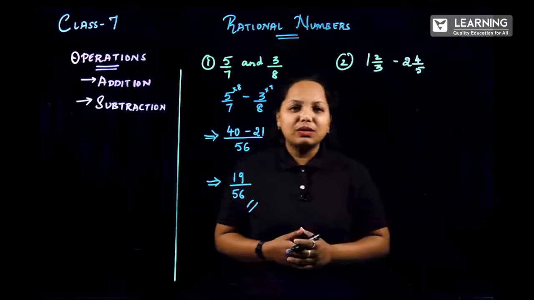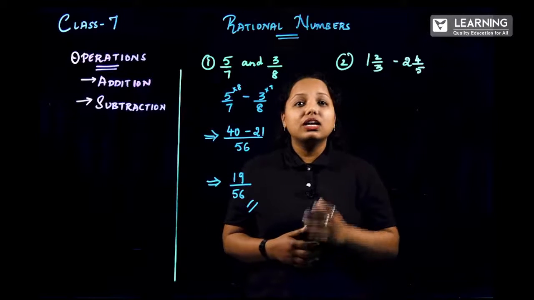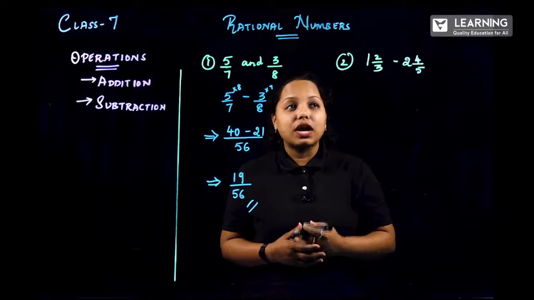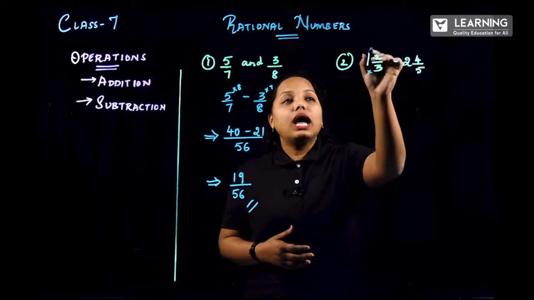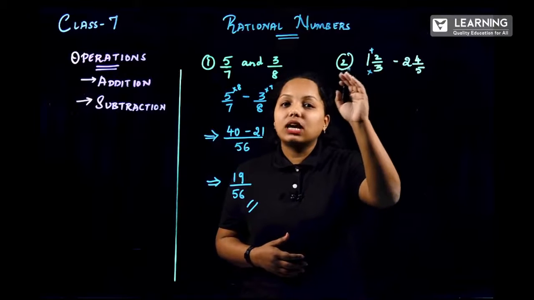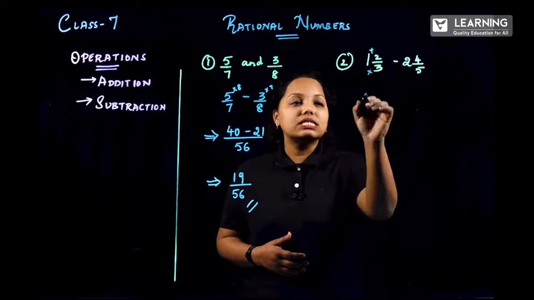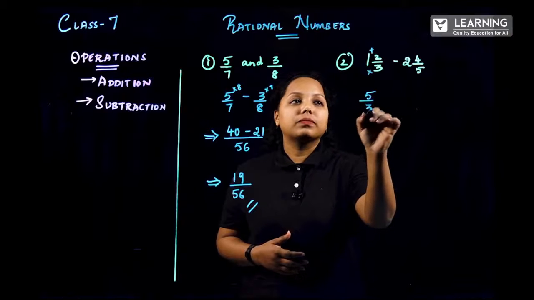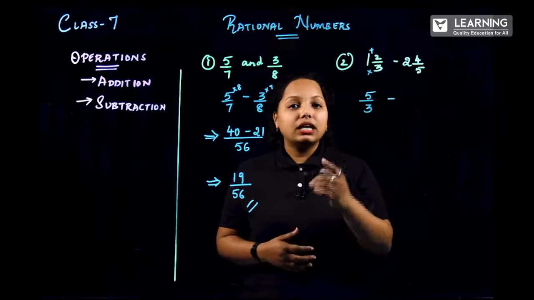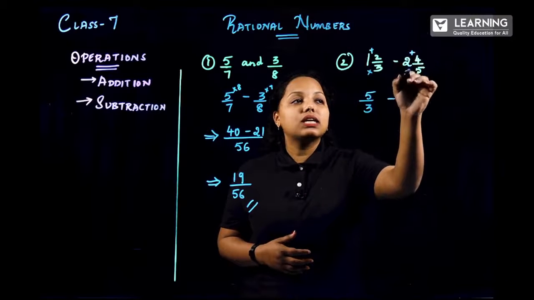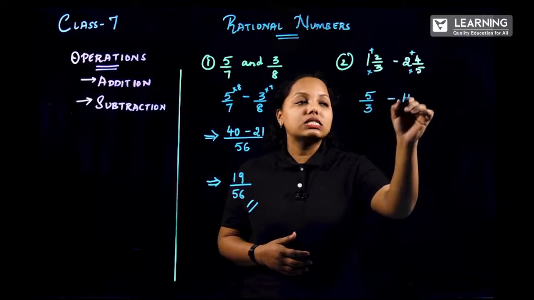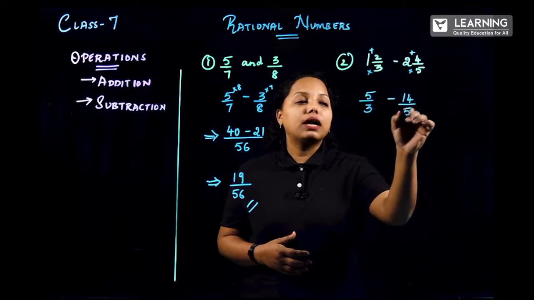How to solve the second problem? Well, it is mixed fraction. Your rule, as usual, you have to convert that to improper fraction. So this is into and this is plus. So now move from the bottom, 3 1s are 3 plus 2. So that is 5 by 3. Now minus 5 2s are 10, 10 plus 4. So this is plus and this is into 5 2s are 10 plus 4. So this is 14 divided by 5.